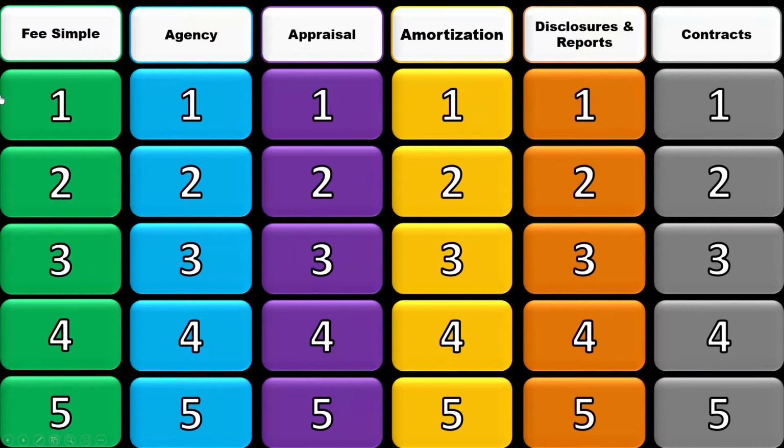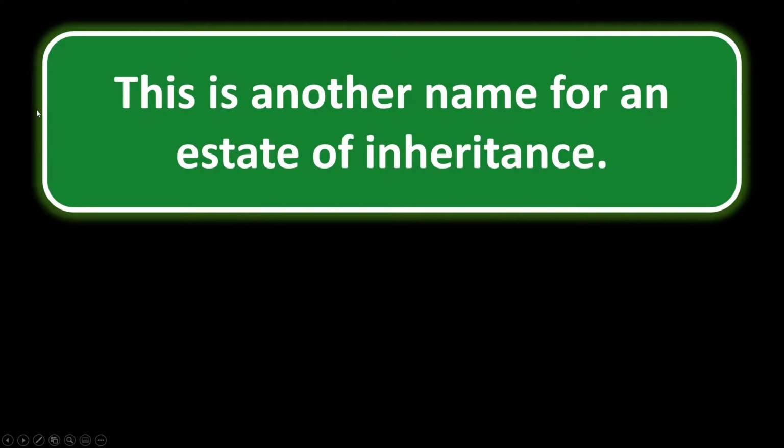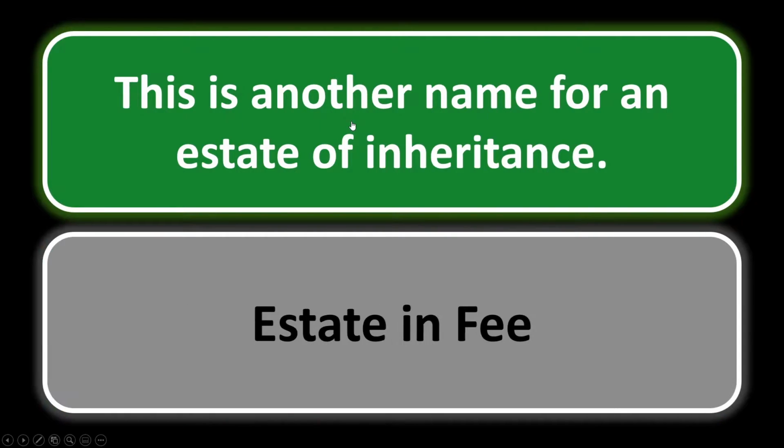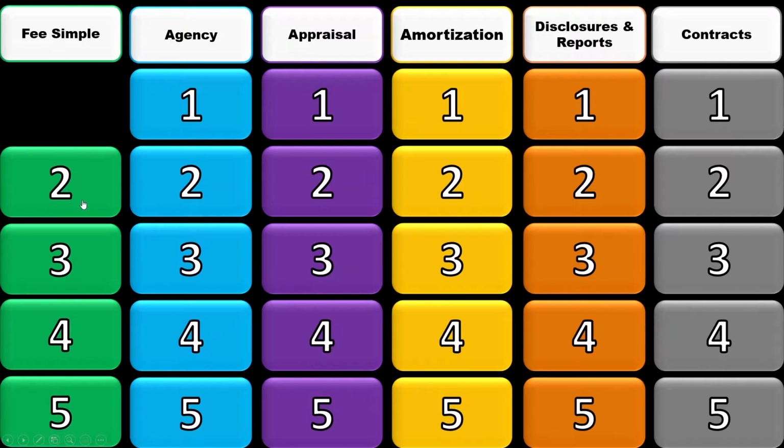But let's dive in. Fee simple 1. This is another name for an estate of inheritance. Okay, so let's see here, an estate of inheritance. Well, you should be automatically thinking on the freehold estate side. Which one is an estate of inheritance? It's also called an estate in fee. So this is a fee simple estate. This is the technical name.